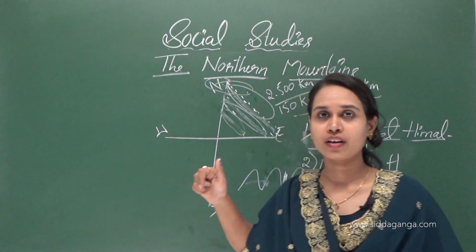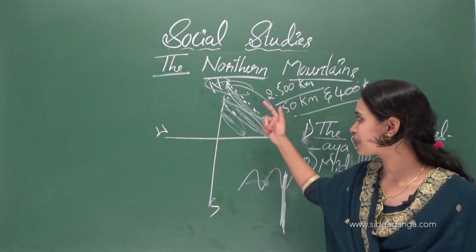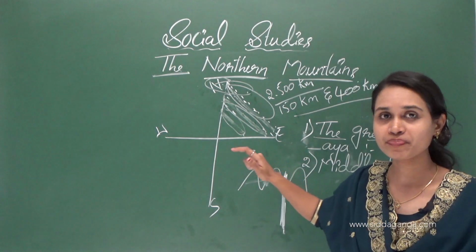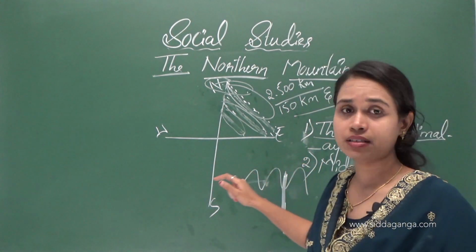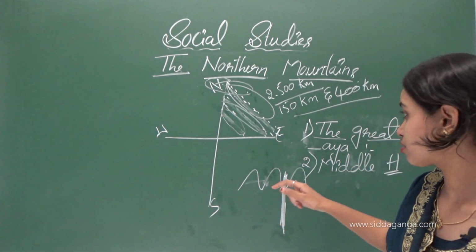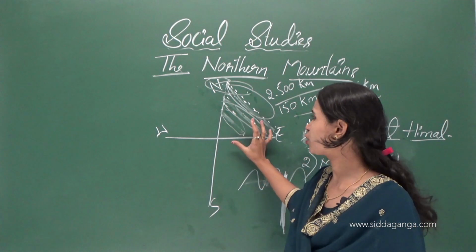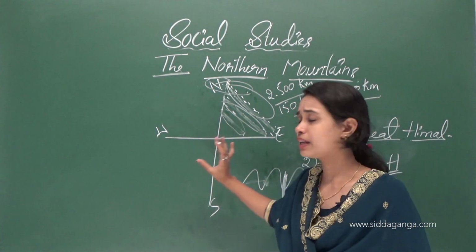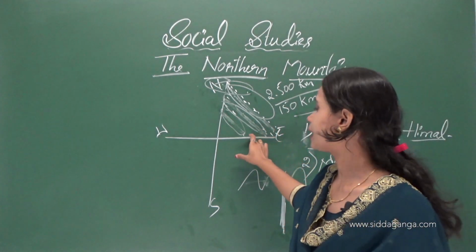Very beautiful hill stations we can see in these places in the north eastern part. Some crop cultivation is done in this range, and many crops are grown here. This is about the Middle Himalaya.